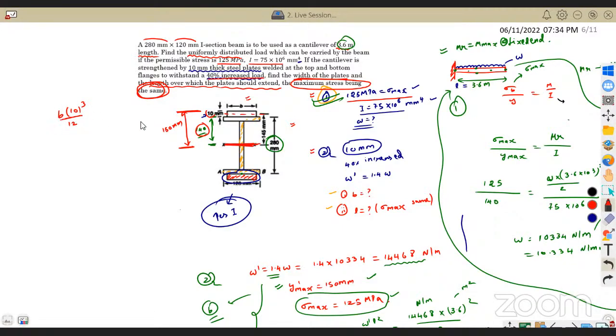But this is about the red color axis which I showed you. I want to find out about the neutral axis. What should I do?